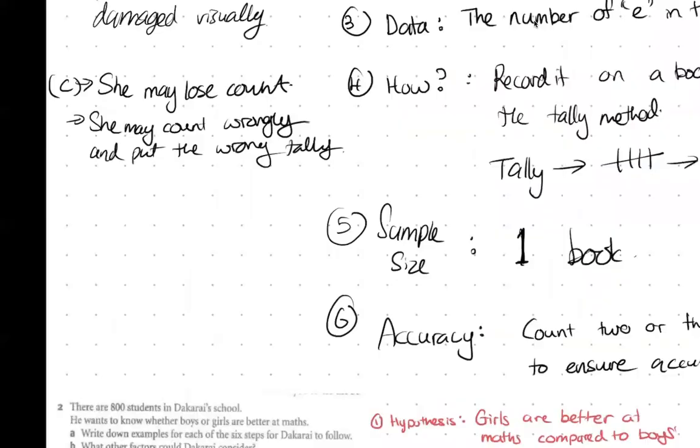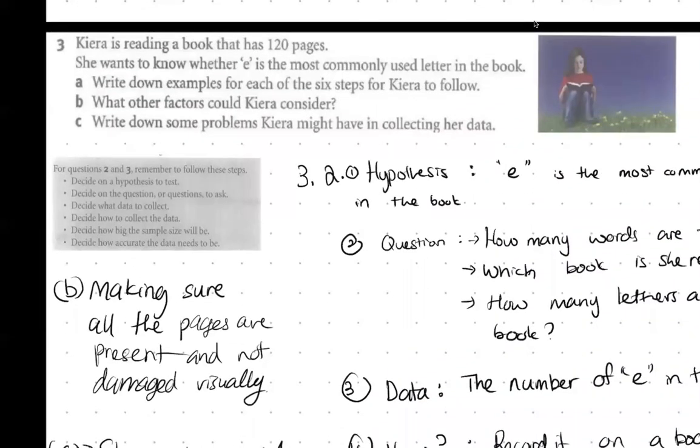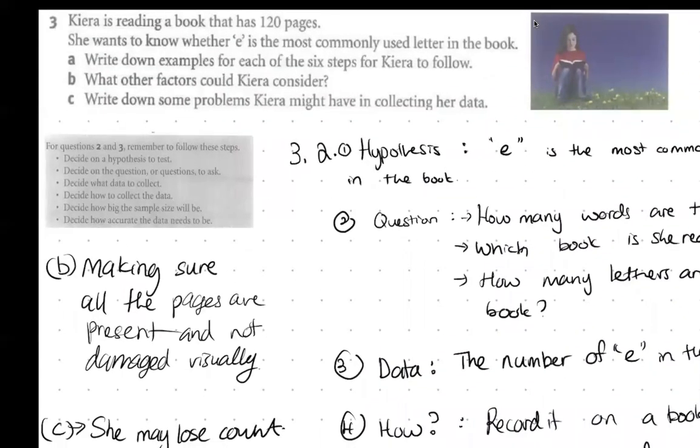And we look at number three. Number three is also the same thing. So Kira is reading a book that has 120 pages. She wants to know whether E is the most commonly used letter in the book. Write an example of 6 steps. So we actually did this already.